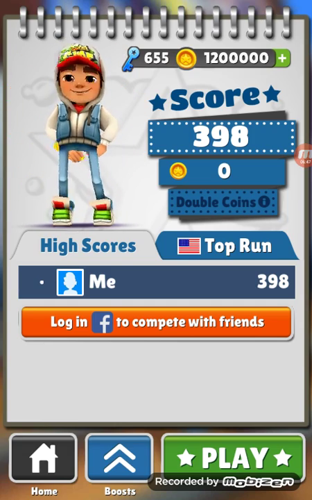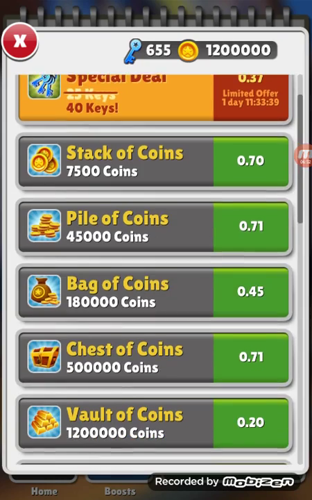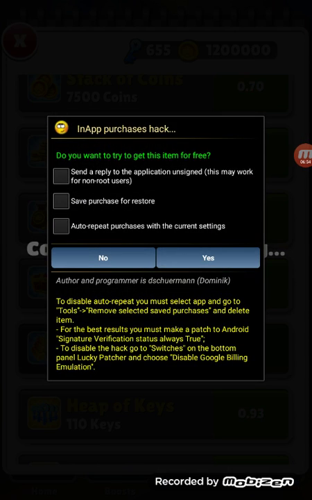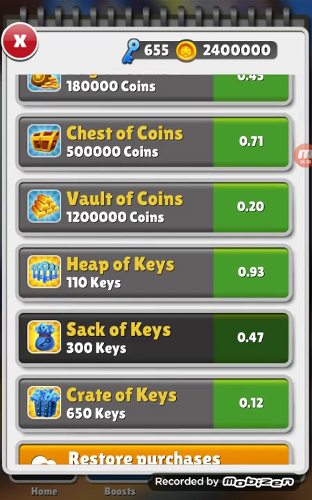And now if I wanted to, I can buy it again. Nope, I don't want that one. I want to buy this one again. And I can buy it again now. And that's basically how it works.